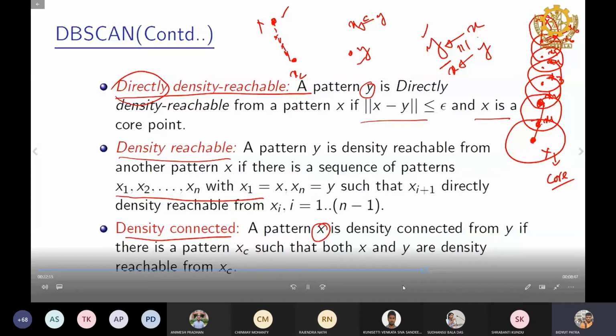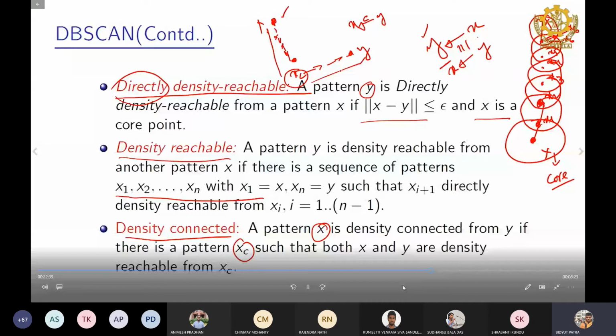So there should be a point xc. No need to mention xc is a core point. That point is reachable from xc and y is also reachable from xc. So here there will be one sequence, and this is another sequence, and in both sequences, both points x and y should be density reachable from the other point, that is xc. xc is a core point.